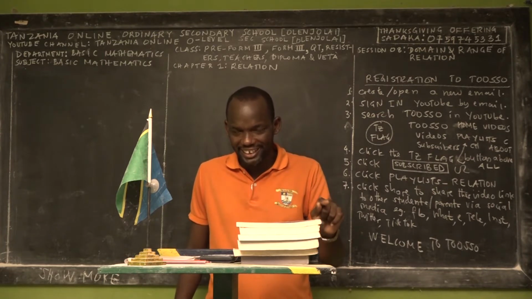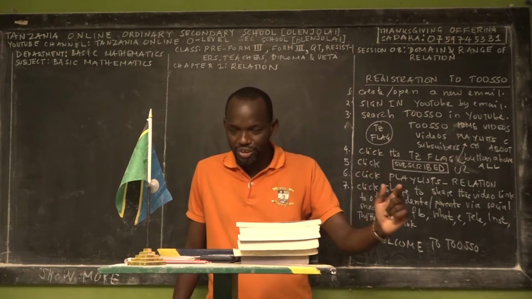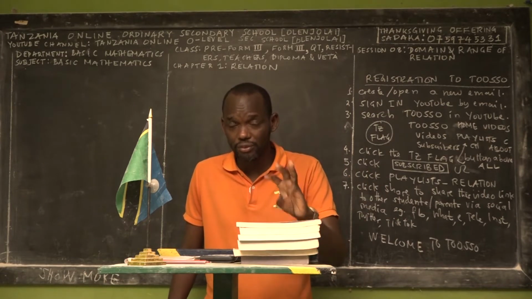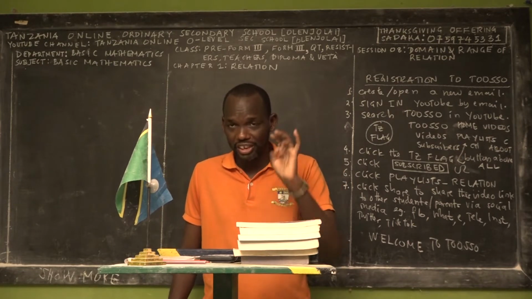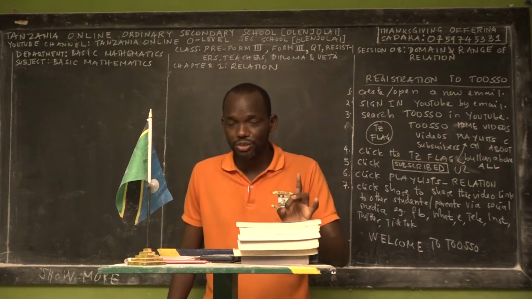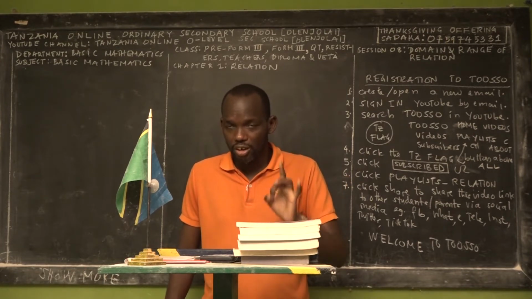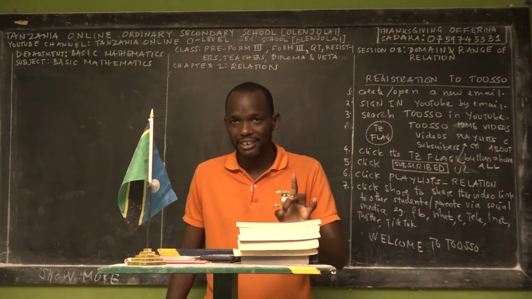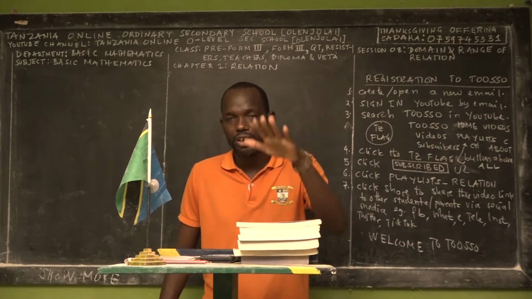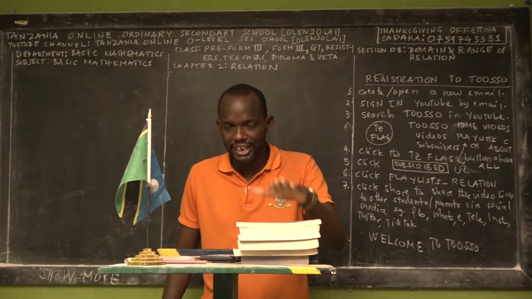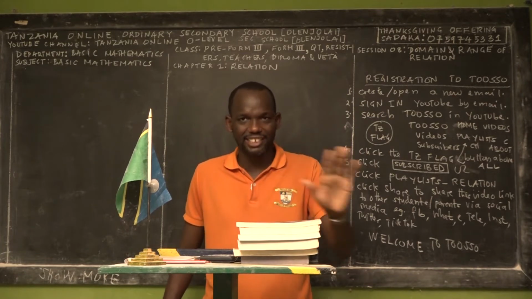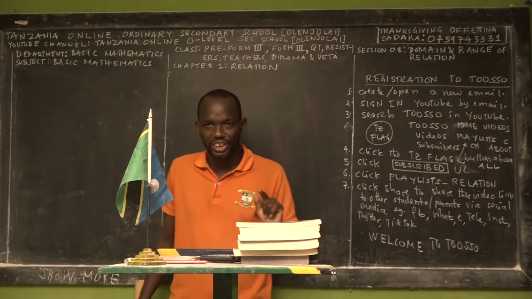I thank God by His own grace, He has built in me a gift of teaching. So I am a national and international teacher of physics from Form 1 to Form 4. I am a national and international teacher of chemistry from Form 1 to Form 4. By God's grace, I am a national teacher of basic mathematics from Form 1 to Form 4. So it means I'm a national and international teacher of 12 subjects in ordinary secondary level in total. Wonderful. Don't get confused. That is God's grace because God is working in me.